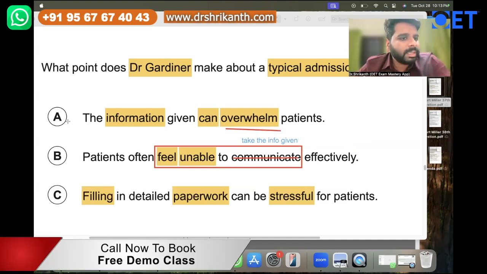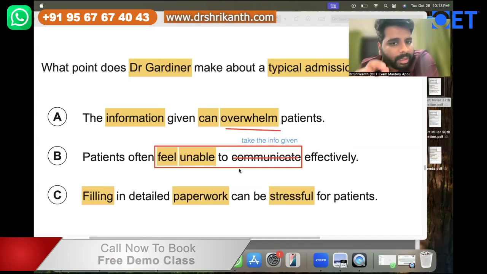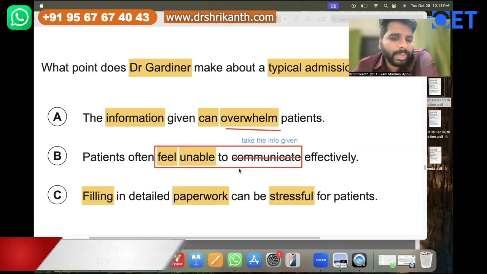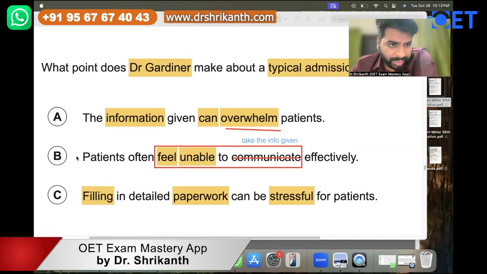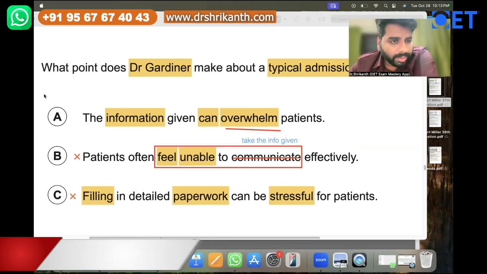Since answer option B is not clearly mentioned, maybe only partially mentioned, most of you chose answer option B, but "unable to communicate" is not mentioned anywhere. So we cannot choose answer option B. You should be able to eliminate B, and we have eliminated C. So by default, what happens? Answer option A becomes the right answer.